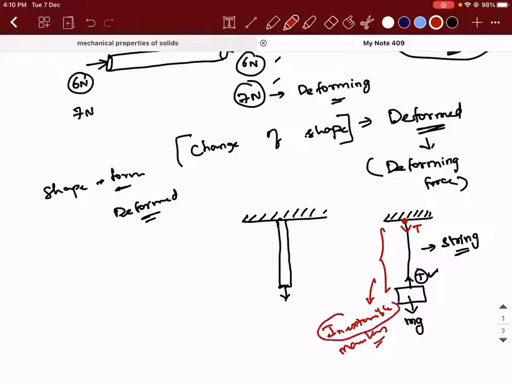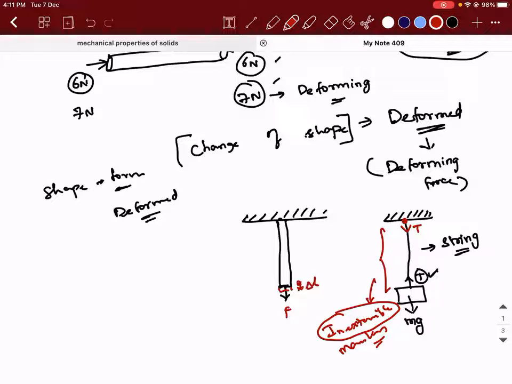inextensible. When I use the word inextensible, it is not an elastic material. So this is an ideal scenario. But what are we trying to discuss now? We are trying to say that it is not an ideal scenario. Means when there is a force applied here, there will be a small change in length. I am assuming it to be one dimensional, since you told it is a rod.